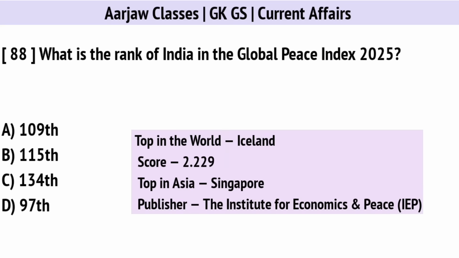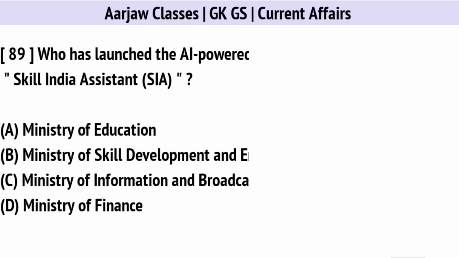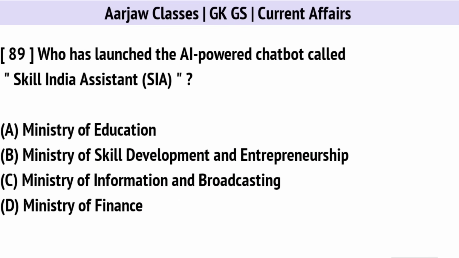What is the rank of India in the Global Peace Index 2025? Correct option is B. 115th. Who has launched the AI-powered chatbot called Skill India Assistant? Correct option is B. Ministry of Skill Development and Entrepreneurship.